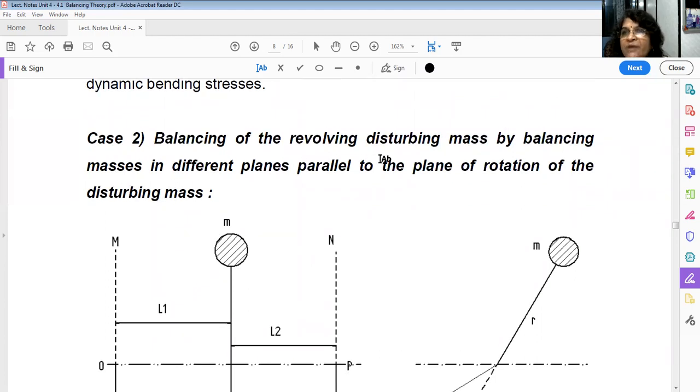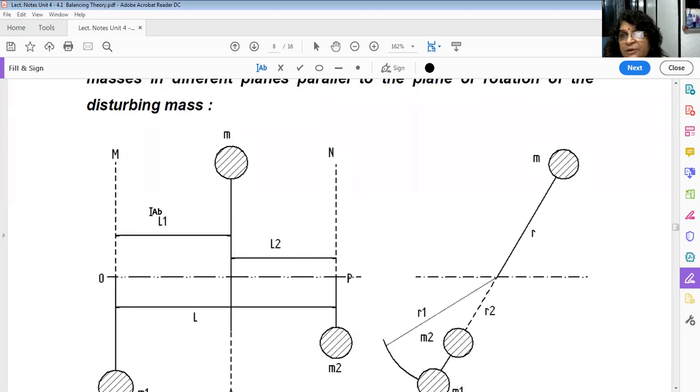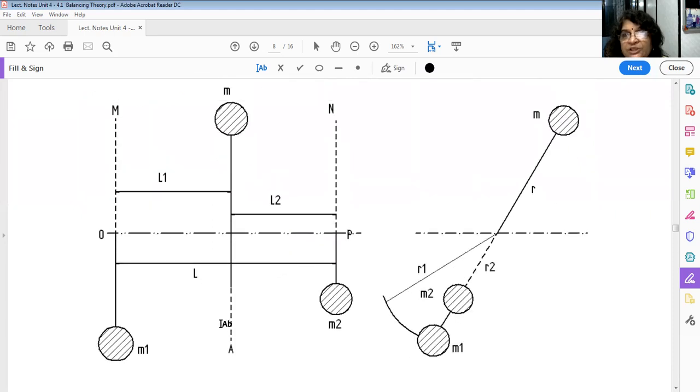Balancing of the revolving disturbing mass by balancing masses in different planes which are parallel to the plane of rotation of the disturbing mass. Okay, imagine this system now. This is the front view and this is the side view. The side view always tells you the angular position of the masses, 0 to 360 degrees. So this is your mass, at a distance of r. This is the unbalanced mass.